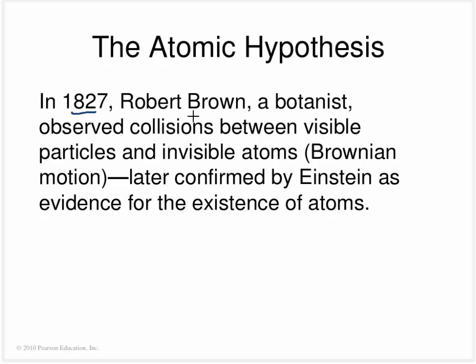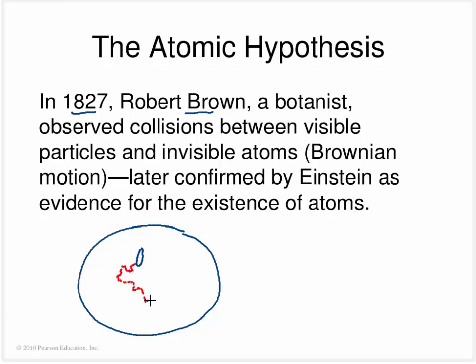In the 1820s, a botanist, Robert Brown, was looking at some pollen in a petri dish, and what he noticed was that his pollen got bumped in this direction, that direction, this direction, and it traced out what we now call a random walk. What he theorized is it was sitting in water, and water is made up of atoms, so I've drawn them. This is definitely not to scale. And these atoms were constantly in motion and bumping into his piece of pollen and pushing it on this random walk. And later this theory was confirmed by Einstein. Of course, everyone believes him.